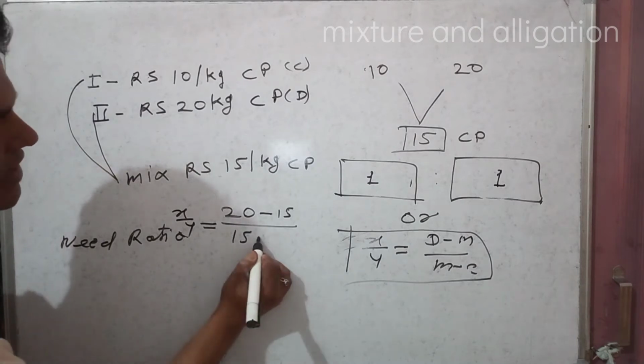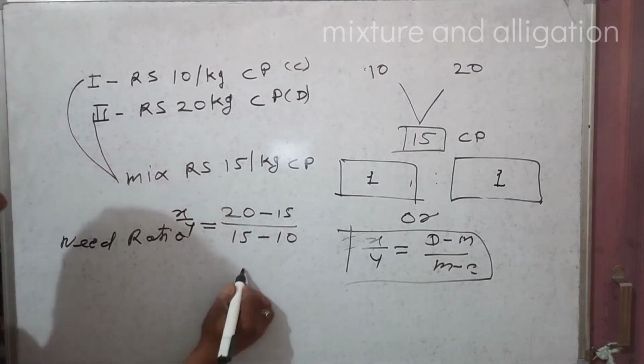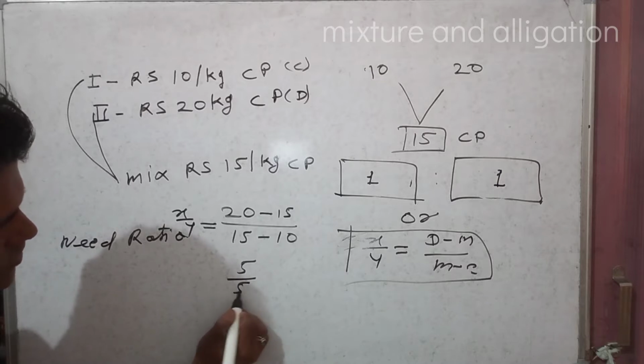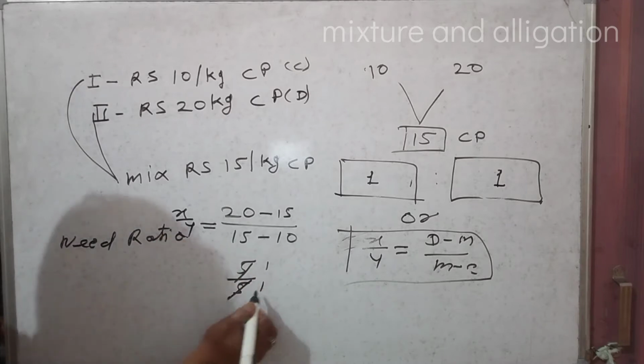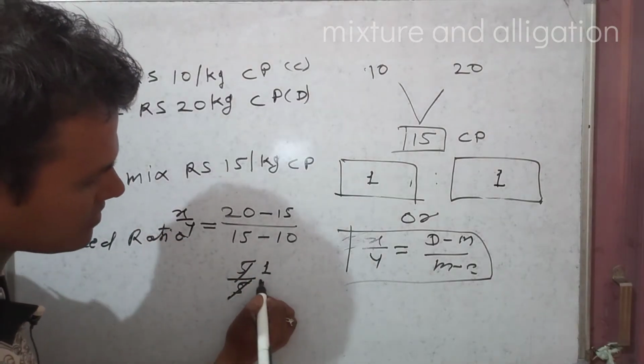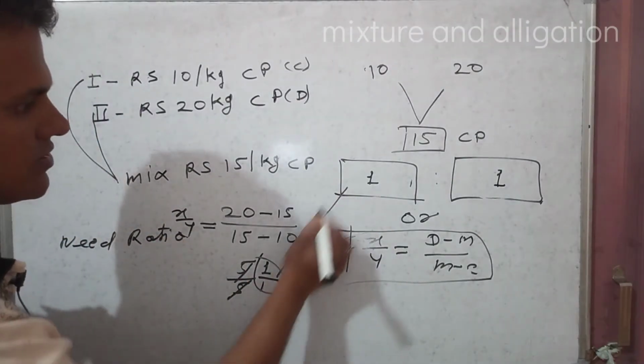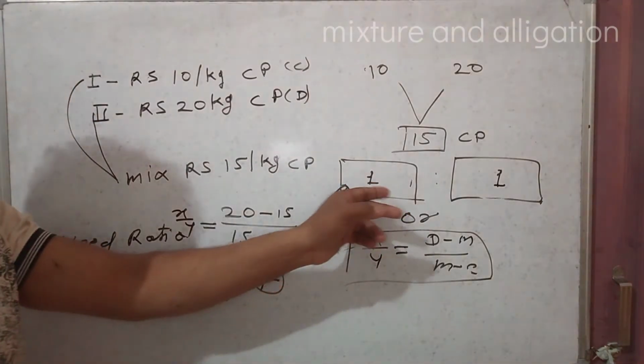So again 5:5, the ratio is 1:1. This is the answer.